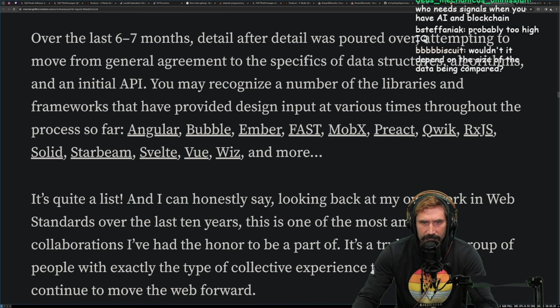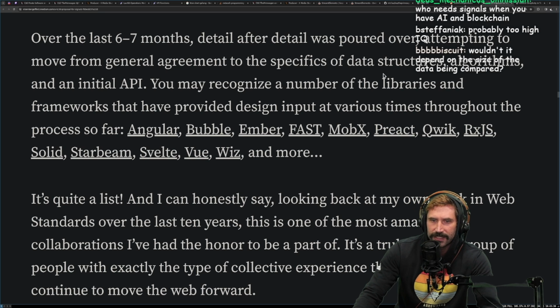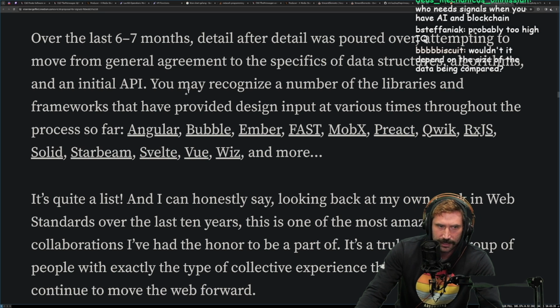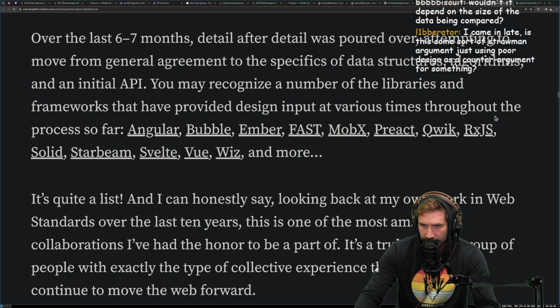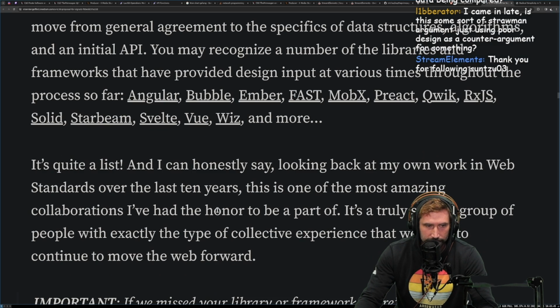Over the last 6 to 7 months, detail after detail has been pored over, attempting to move from general agreement to specifics of data structures, algorithms, and initial API. You may recognize the number of libraries and frameworks that have provided design input at various times through the process so far: Angular, Bubble, Ember, FAST, MobX, Preact, Qwik, RxJS, Solid, Starbeam, Svelte, Vue, Wiz, and more.